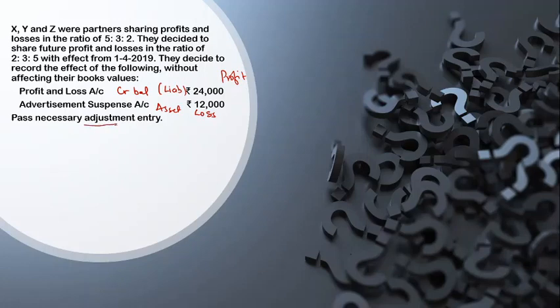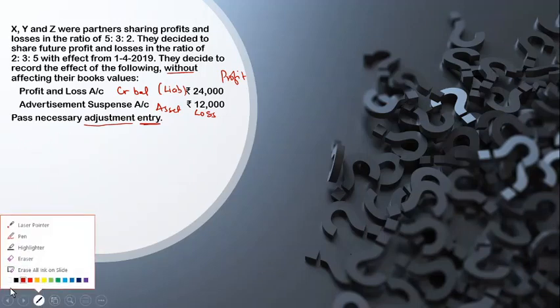Now it says pass an adjustment entry. This makes it very clear that you have to pass a single entry to show the effect of these two. Also, I'm getting a hint here: without affecting their book values. So in the future books, or you can say the balance sheet, this amount should remain as it is. They don't want to change it, so we can't distribute or write it off. So what is the option with us? Sacrificing and gaining. So we are going to find out sacrificing and gaining.